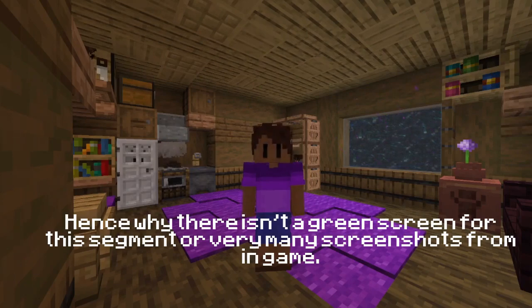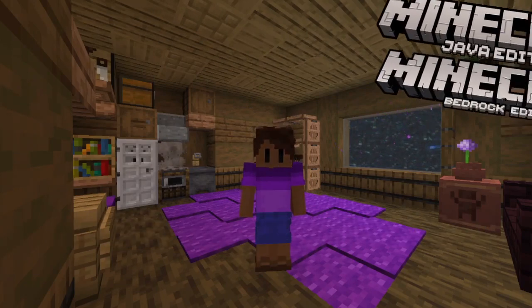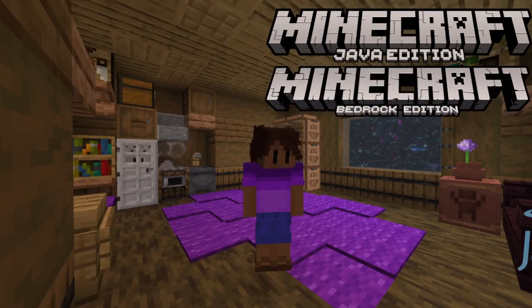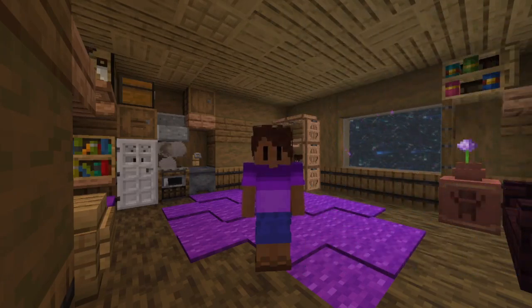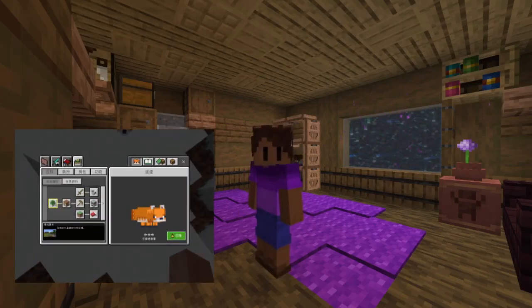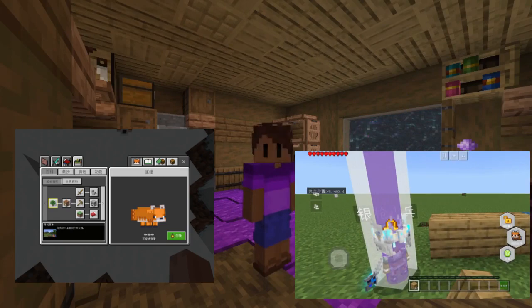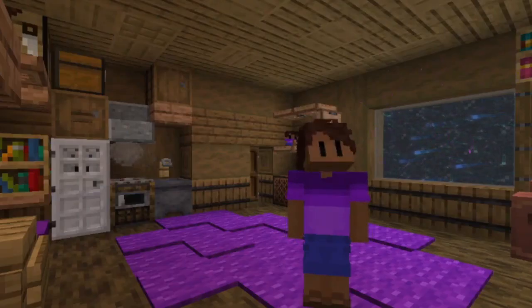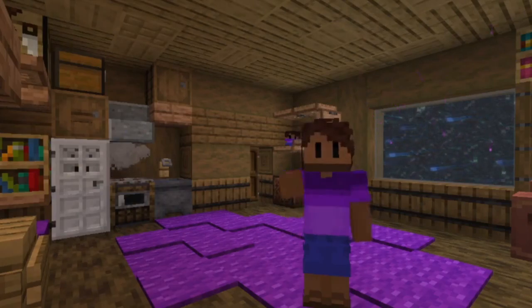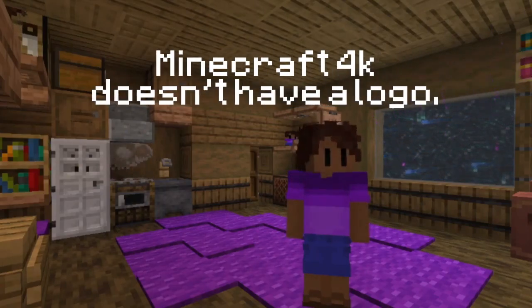We do know, however, that there is a Java and a Bedrock version, programmed in the same languages that the Java and Bedrock we're used to are coded in. There are also lots of exclusive Minecraft China features that us regular Minecrafters would never imagine, like this, or this, or whatever this is. Anyhow, time for the quickest to be discontinued and almost oldest, second to Java edition, Minecraft 4K. That's right, the edition I teased at the beginning.